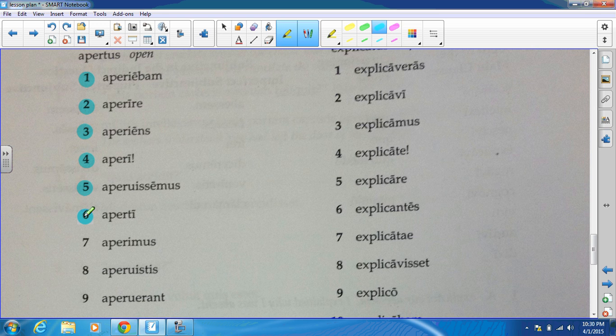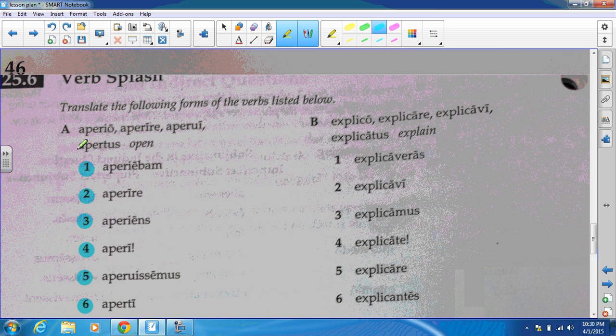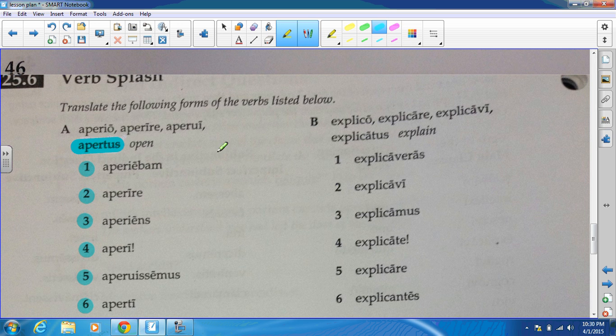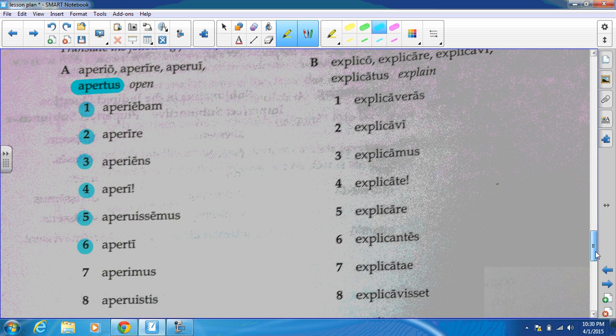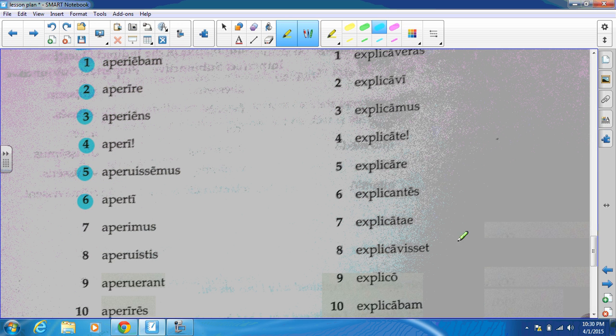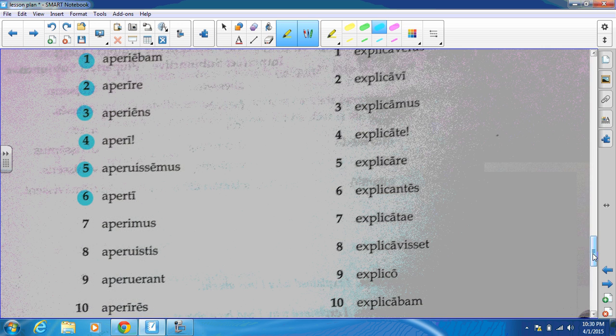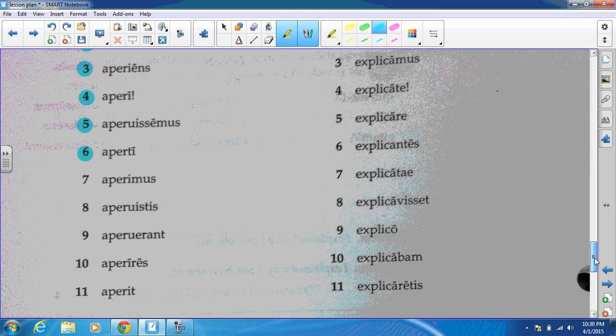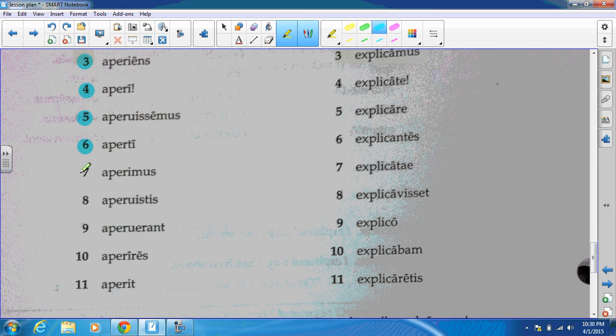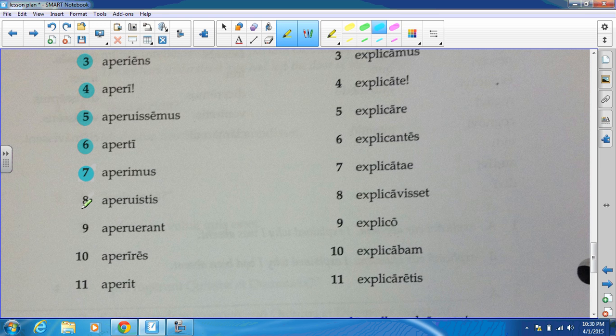How about this one? Tricking you? This is the perfect passive participle. If you look up there, the perfect passive participle is opertus. So we get a participle down there: having been opened. We get number 7 as we open, present tense.